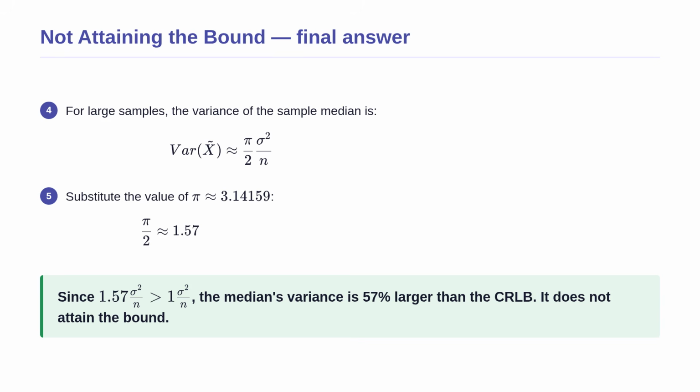Because pi divided by 2 is approximately 1.57, the variance of the sample median is about 57% larger than the Cramer-Rao lower bound. Since 1.57 is strictly greater than 1, the sample median does not attain the bound. This proves mathematically that while the median is a fair guess, it is significantly more wobbly and less precise than the sample mean.